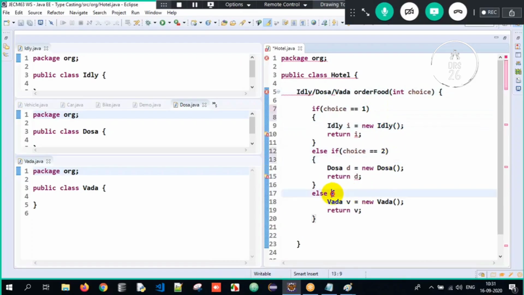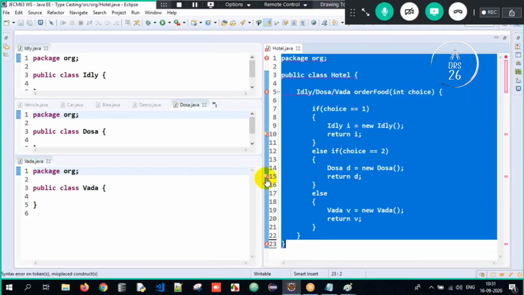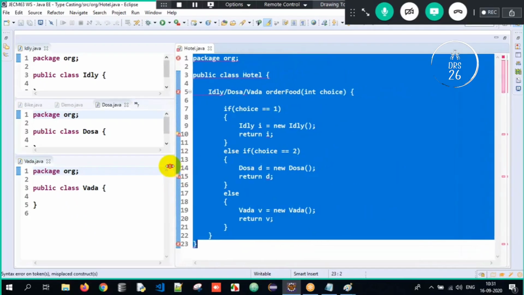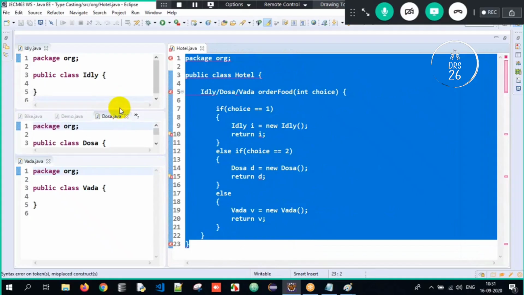So you want the curly braces in the next line? Do it. No restrictions. Sir, I want it in the same line? Do it. Sir, I want it in a different line? Do it. It's up to you. You have to decide everything. So there are a couple of classes here, that is the idli class.